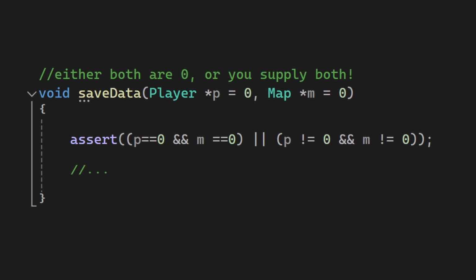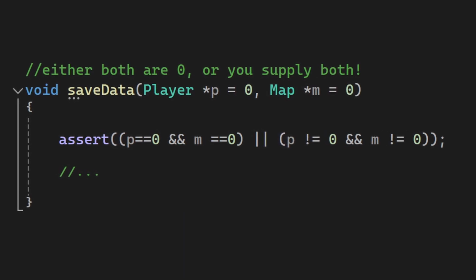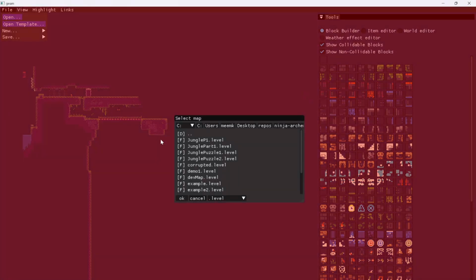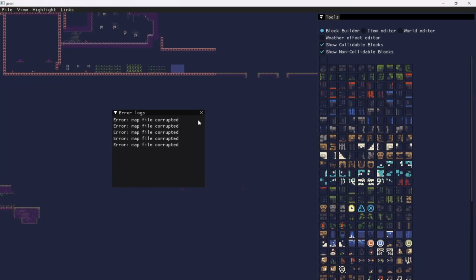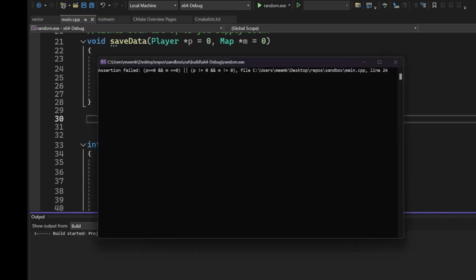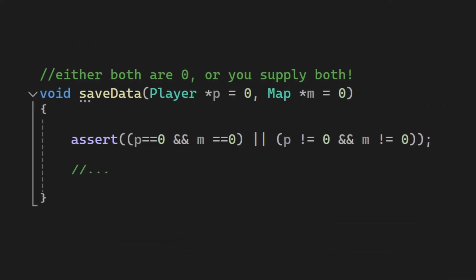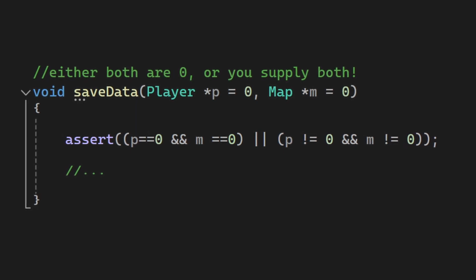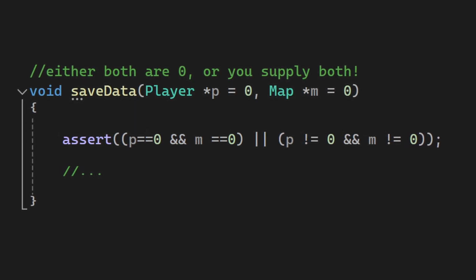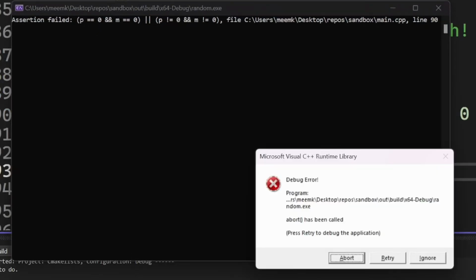An assert is a special type of error that is meant for the programmer, not for the user. So for example, if the user loaded a corrupted file, that should be treated with an error or something. But asserts arise from problems that you added while coding. So in this example, you can assert that either both inputs are equal to 0, or that both of them are not 0. If this assertion fails, meaning that the expression fails, this will appear to the user.